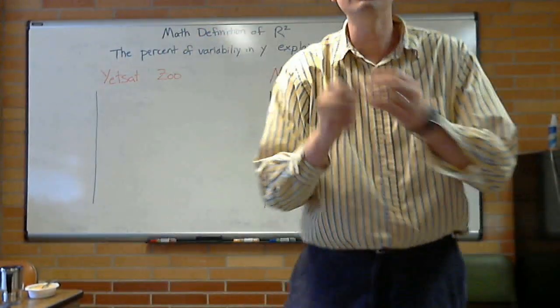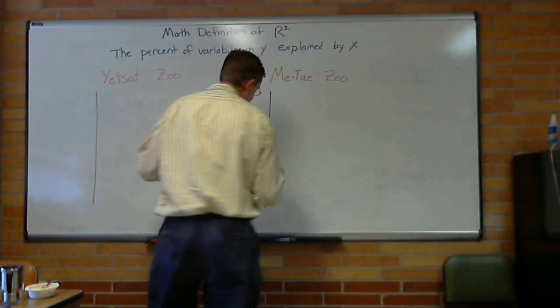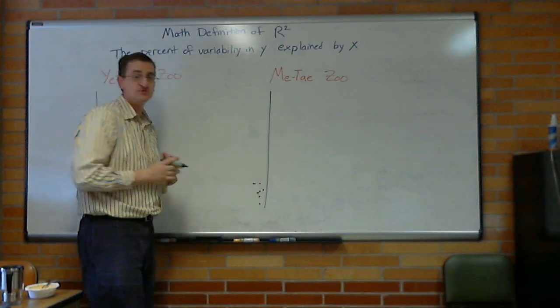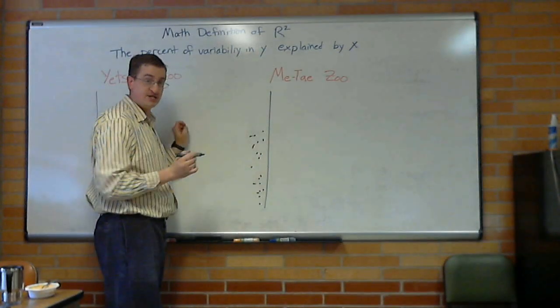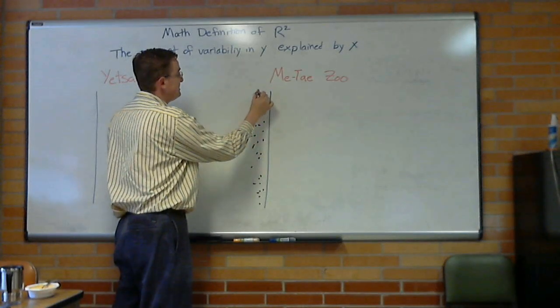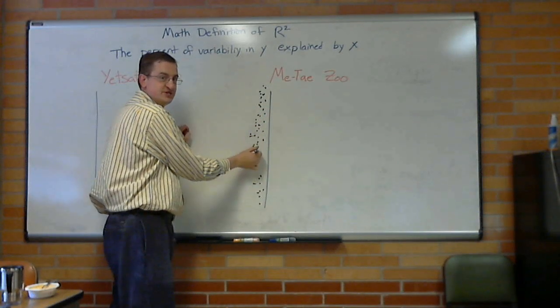So, grab my marker. We are going to put dots for the Mitai Zoo. We have pandas that died when they were young, and that's really too bad. And we have pandas that died when they lived about the right age, and that's good. And we have pandas who lived to be way old.